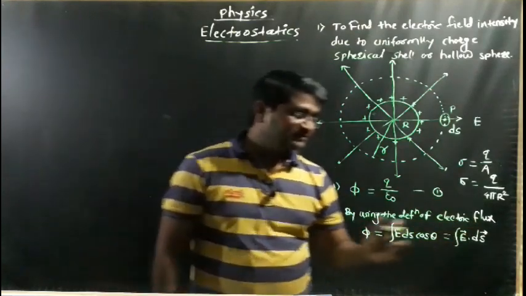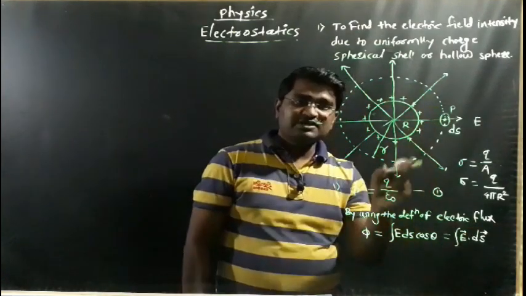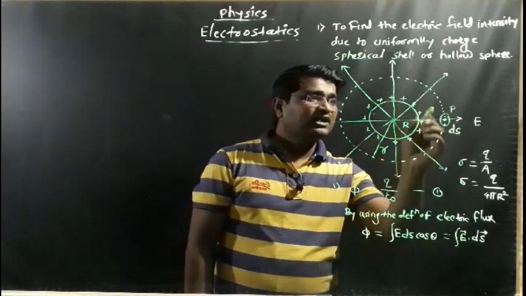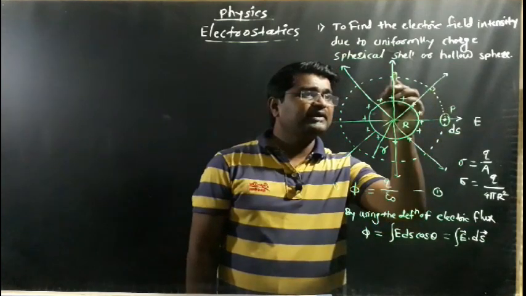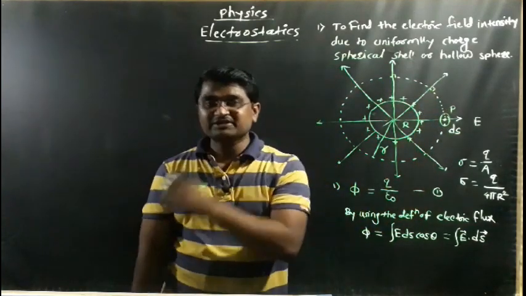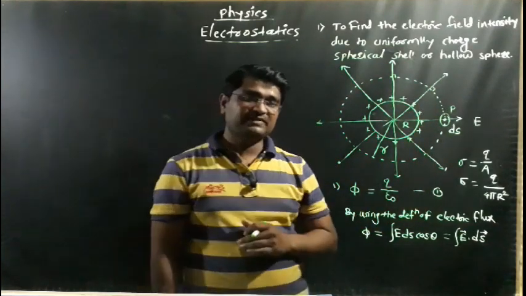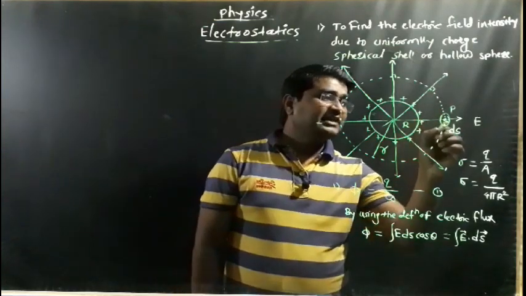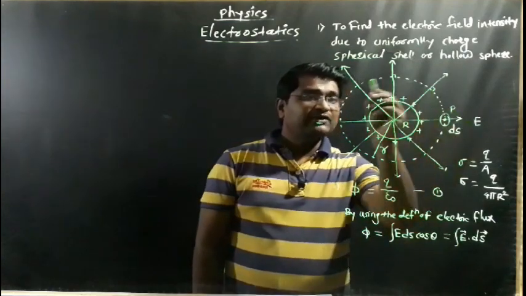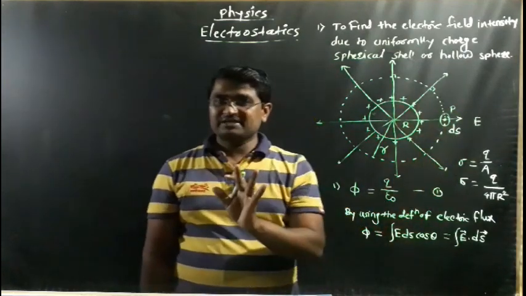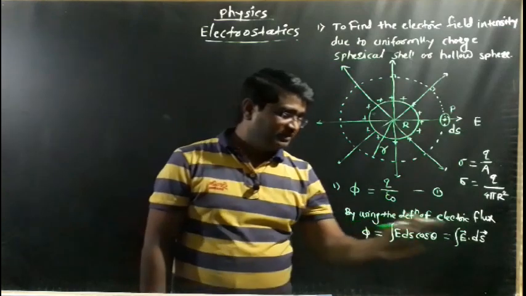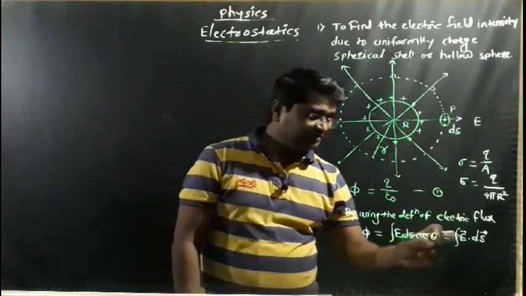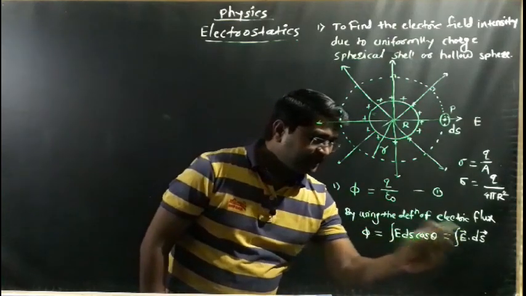But actually we know that when we draw the Gaussian surface, the electric field is always perpendicular to the Gaussian surface. This is the first important condition when we draw the Gaussian surface around any shape. And the second one: the electric field intensity at every point on the Gaussian surface is the same. This is very important. So in this equation, E is constant.